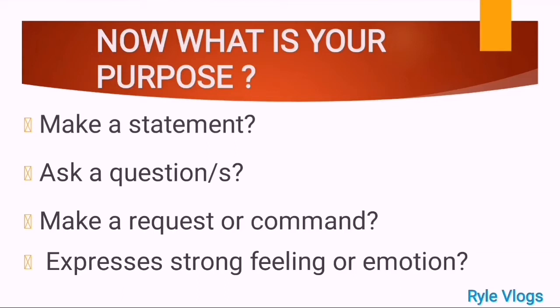Is it asking a question, that is an interrogative sentence? Or is it making a request or command, that is an imperative sentence? Or is it expressing strong feeling or emotion, that is an exclamatory sentence? So those are the four kinds of sentences according to purpose. Very good. Now let's proceed to the second part, kinds of sentence according to structure.